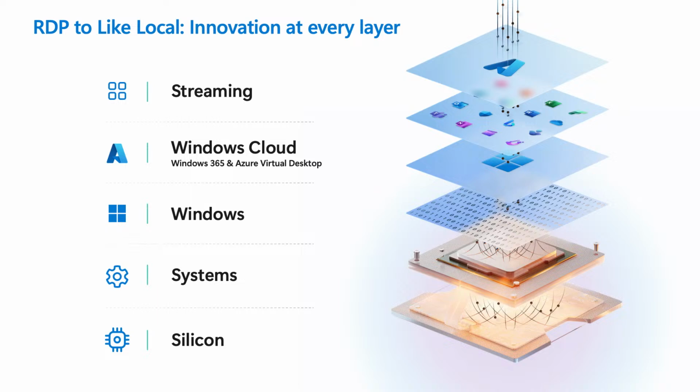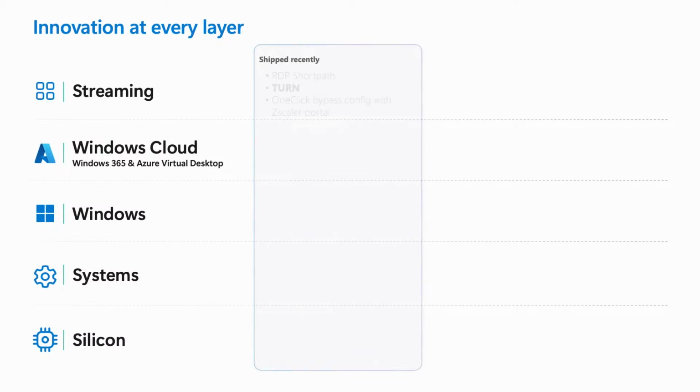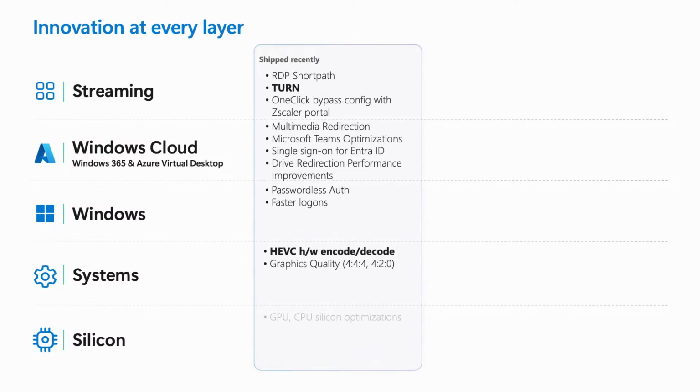Thanks, Christian. Like everything we've shown today, I wanted to reiterate that anything we do from local crosses these multiple points from silicon to systems to Windows Cloud streaming. This is why we are not just shipping RDP anymore. We're trying to ship something new, which is this local microservice end-to-end experience for folks. And so to wrap us up, we wanted to briefly touch on some features that have been shipping recently and then some that will be coming up.